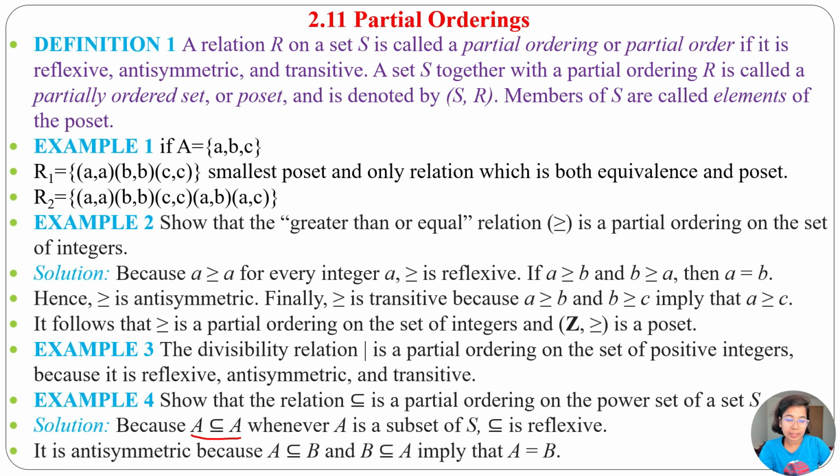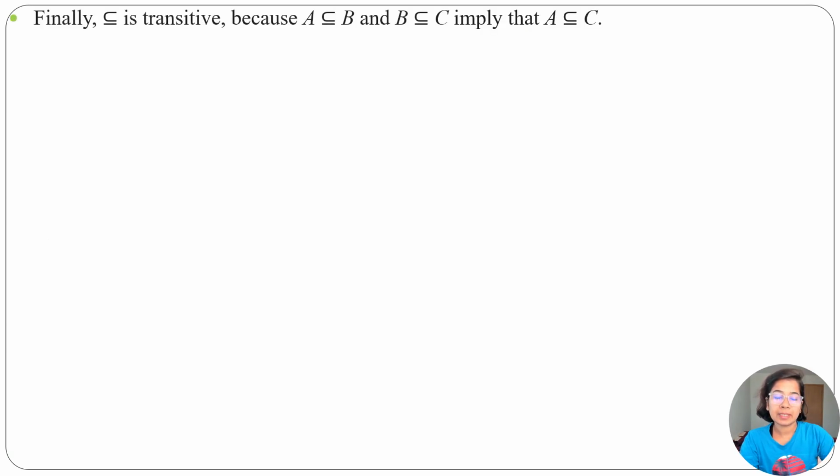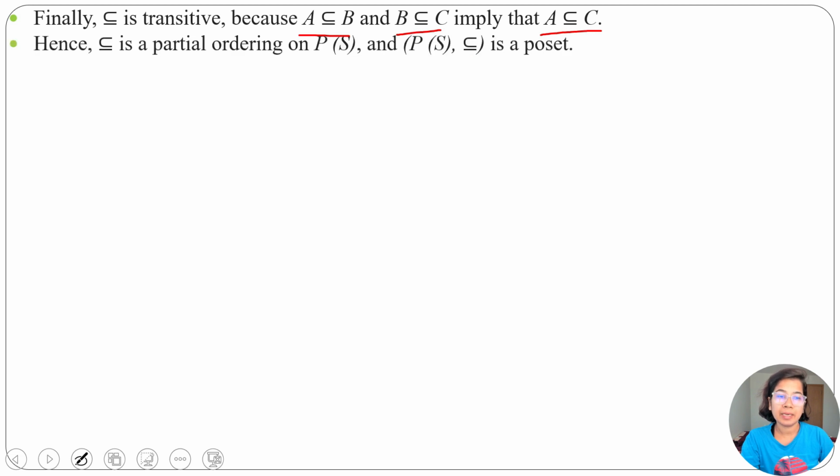Then it is antisymmetric: if A is a subset of B, B is a subset of A means A equals B. Also it is transitive: if A is a subset of B, B is a subset of C means A is a subset of C, hence it is transitive. So this subset relation is reflexive, antisymmetric and transitive, hence it is a poset.